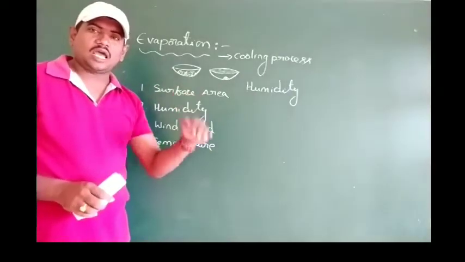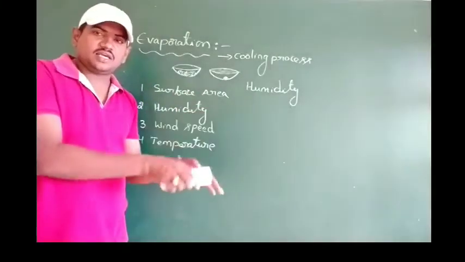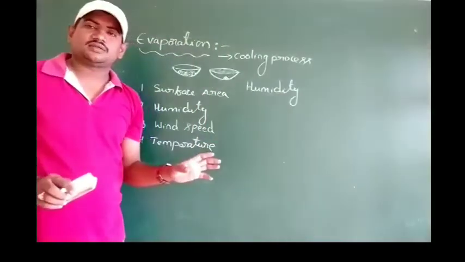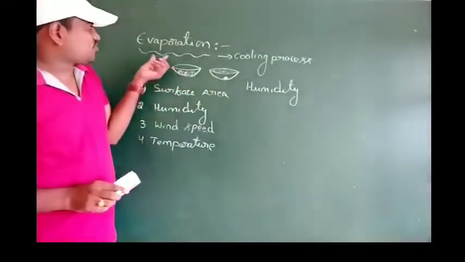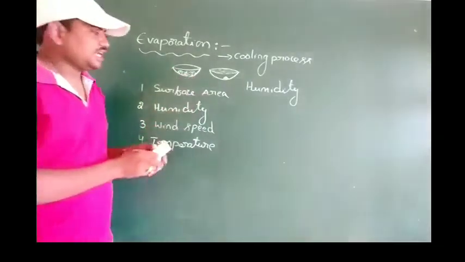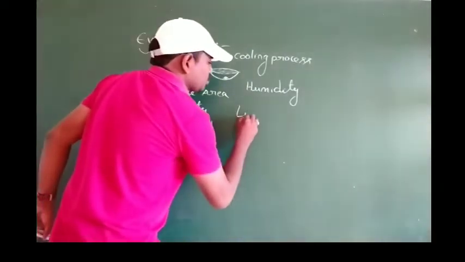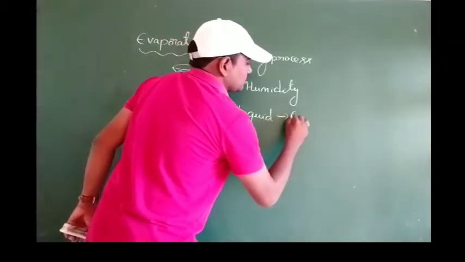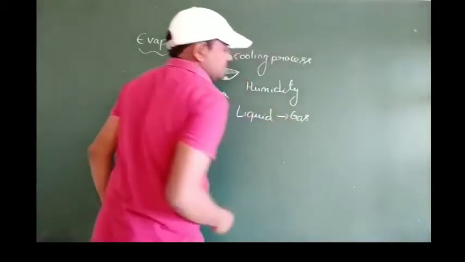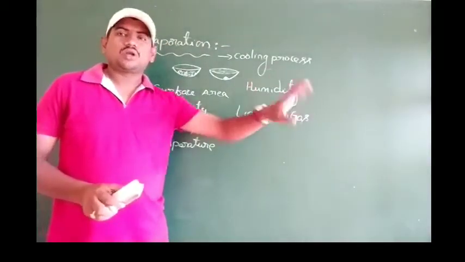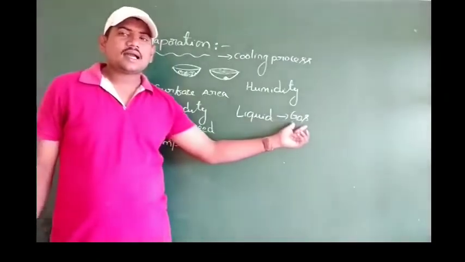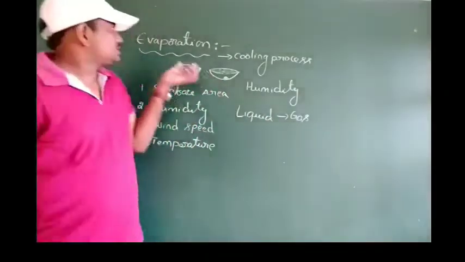Evaporation means the liquid phase gets converted into the gas state, the phase change from liquid to gas, meaning water becomes water vapor. The phase change from liquid to gas at any temperature is called evaporation.